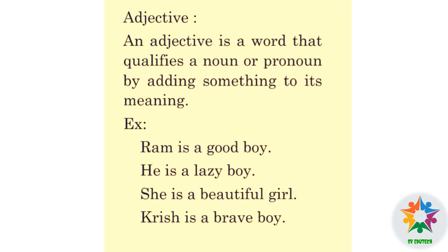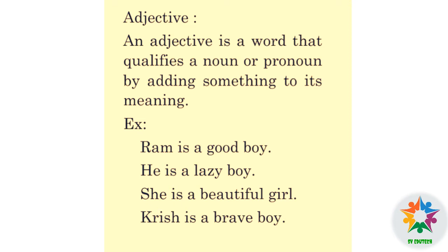Adjective. An adjective is a word which qualifies a noun or pronoun by adding more information to its meaning.